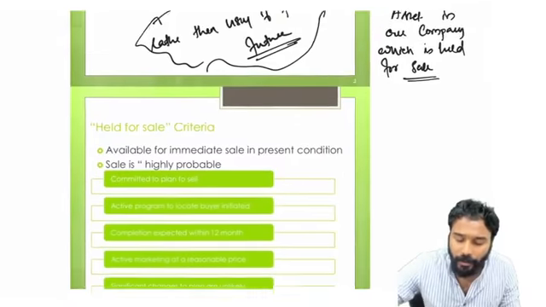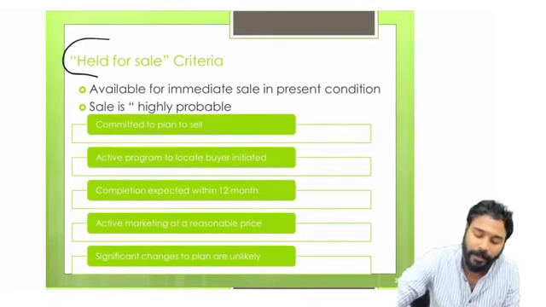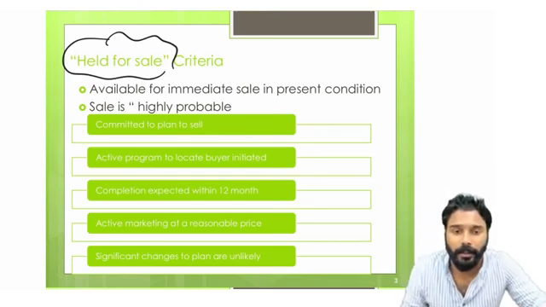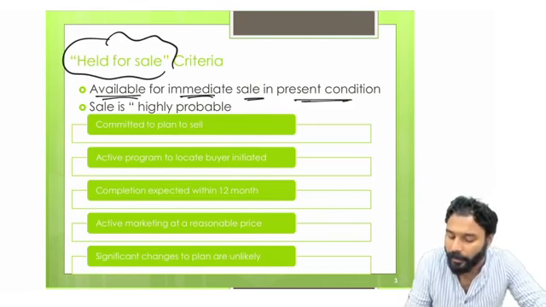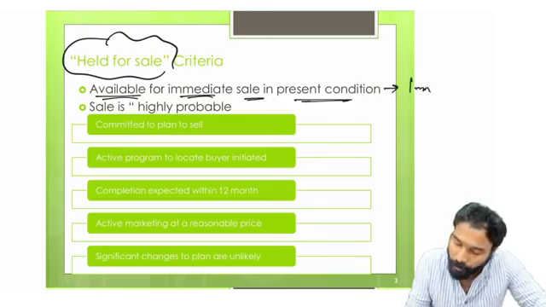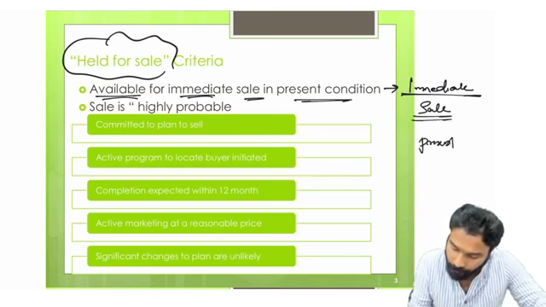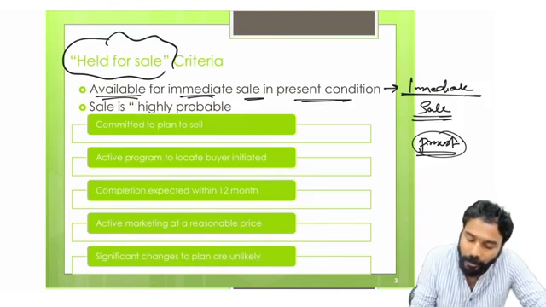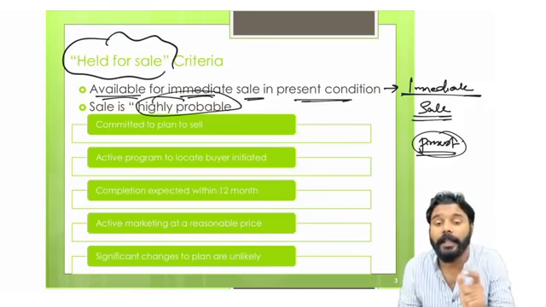So what are the criteria through which we can say that we can keep this item as an asset held for sale? How will you account for these items as assets held for sale? First one, it should be available for immediate sale in the present condition. Then the sale is highly probable. We should make sure that the sale is highly probable.